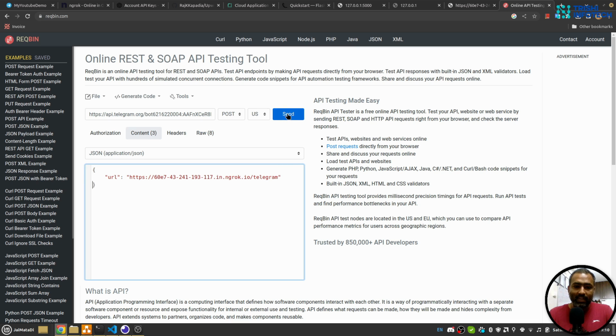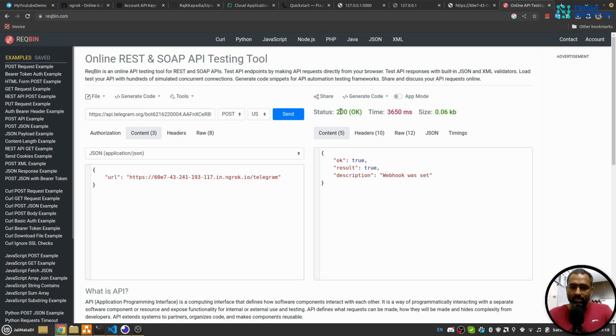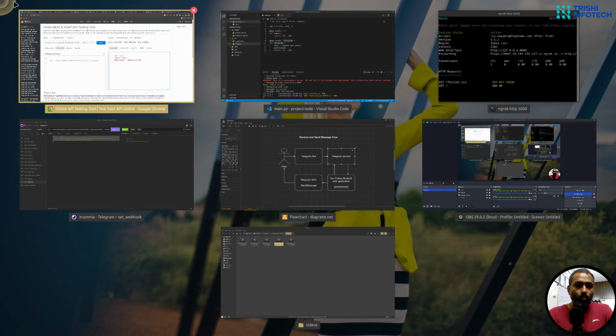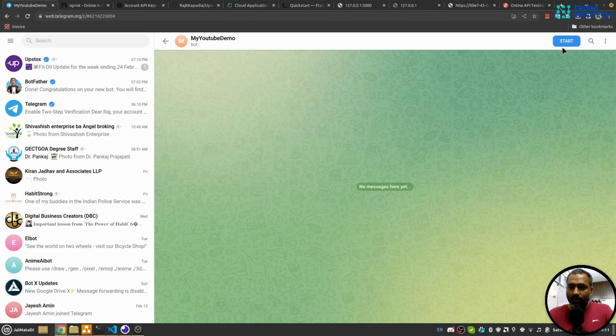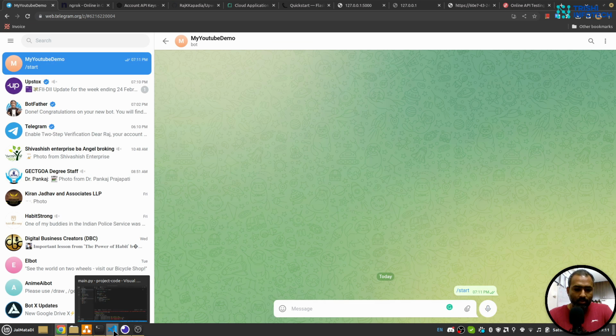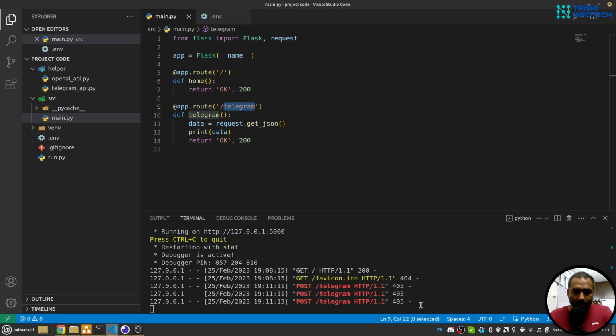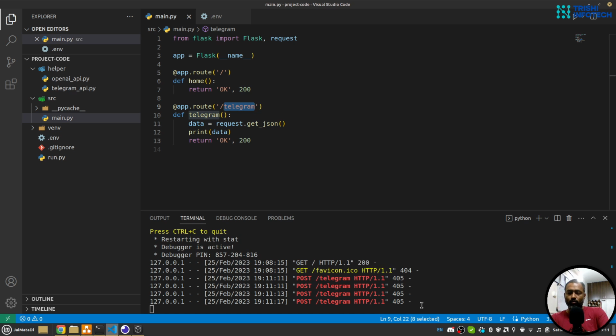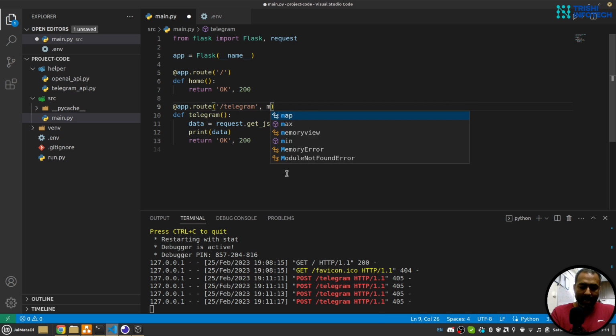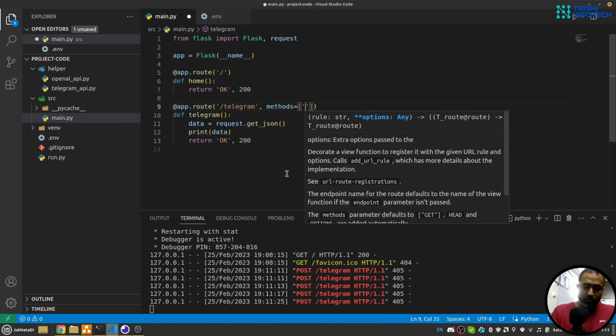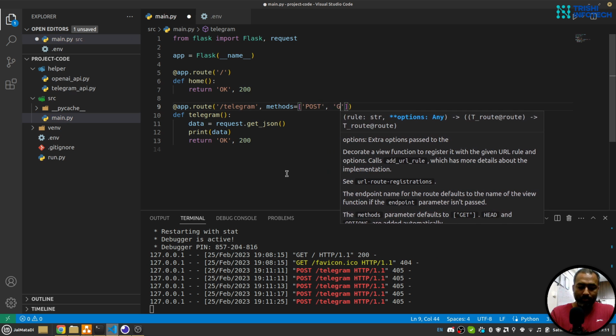Now when I set this webhook, we see that Telegram has set that webhook. We got OK true, and webhook was set. Now if I go here and click start, we receive that start here and see a 405 error. How come? Yeah, because I have not written methods equals POST, and let me write GET as well.